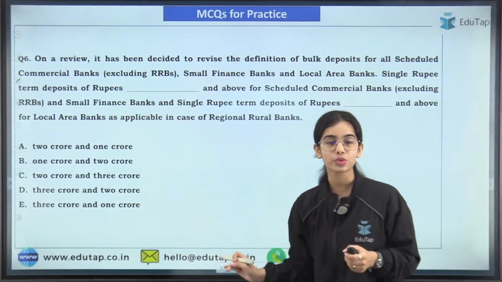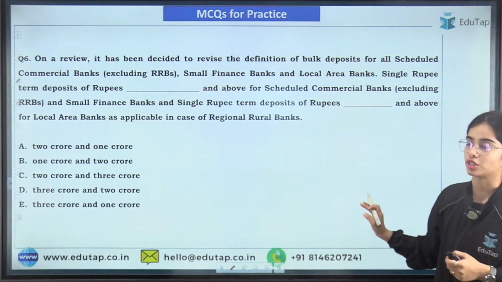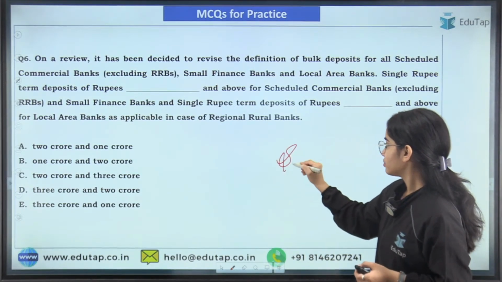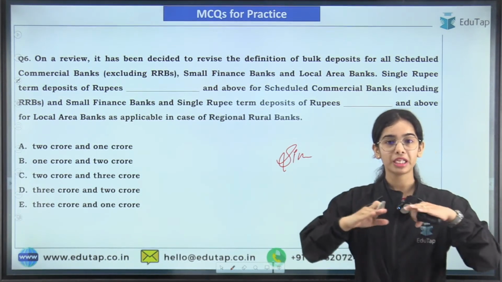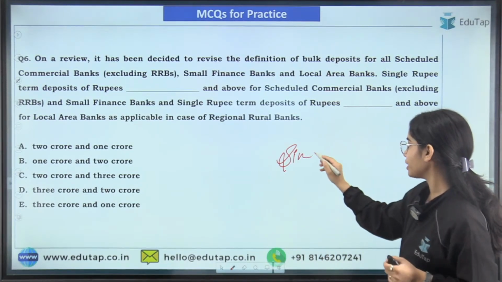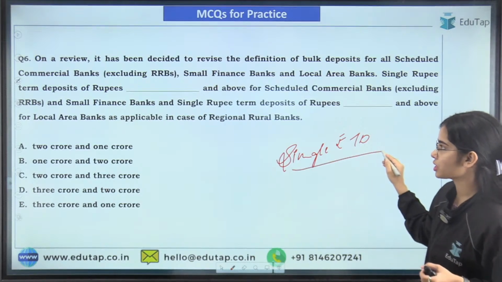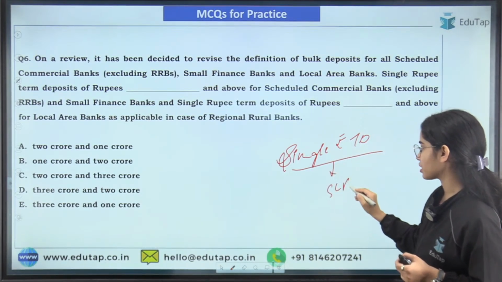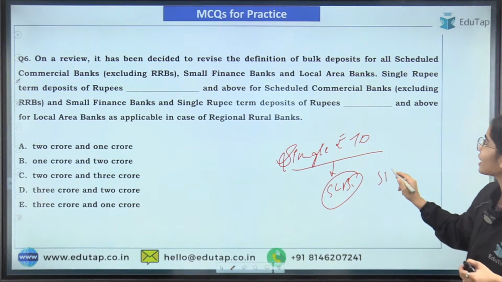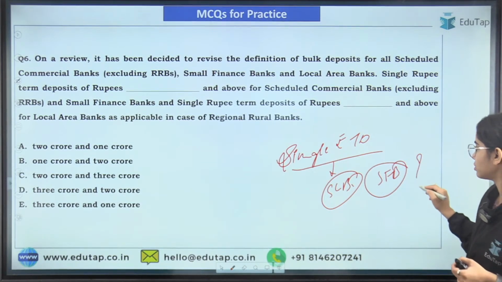So now coming to the next news article, that is regarding the bulk deposits. The minimum limit for the single rupee term deposit or the single rupee bulk deposit for the scheduled commercial bank and for the small finance bank is what?